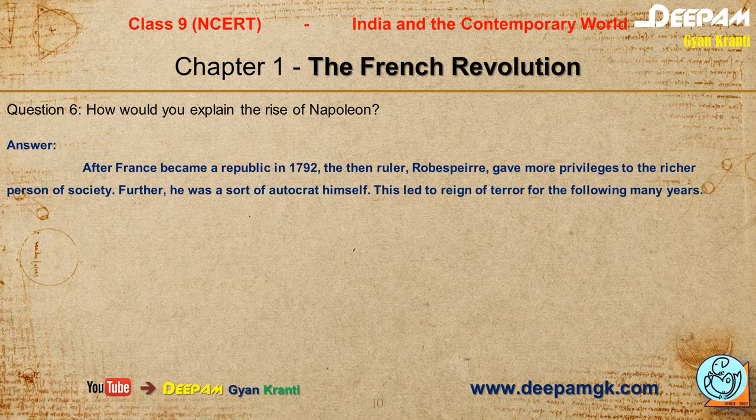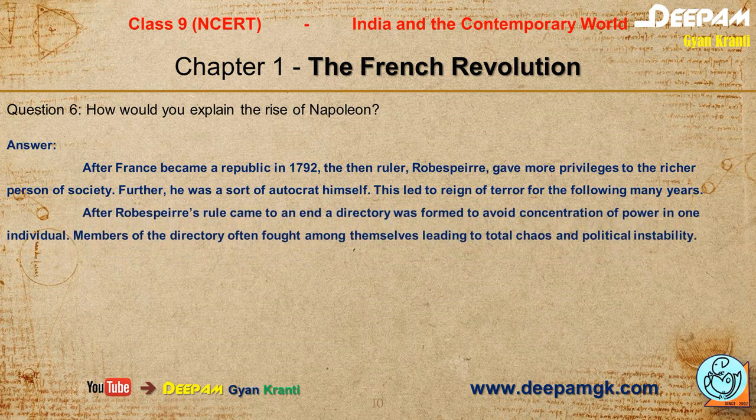Okay, you must remember, after France became a republic in 1792, the then ruler Robespierre gave more privileges to the richer persons of society. Further, he was a sort of autocrat himself. This led to a reign of terror for the following many years.